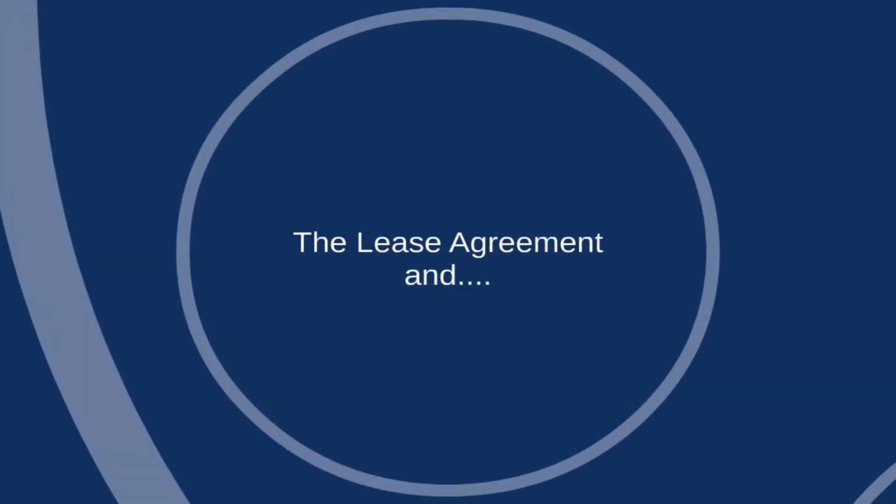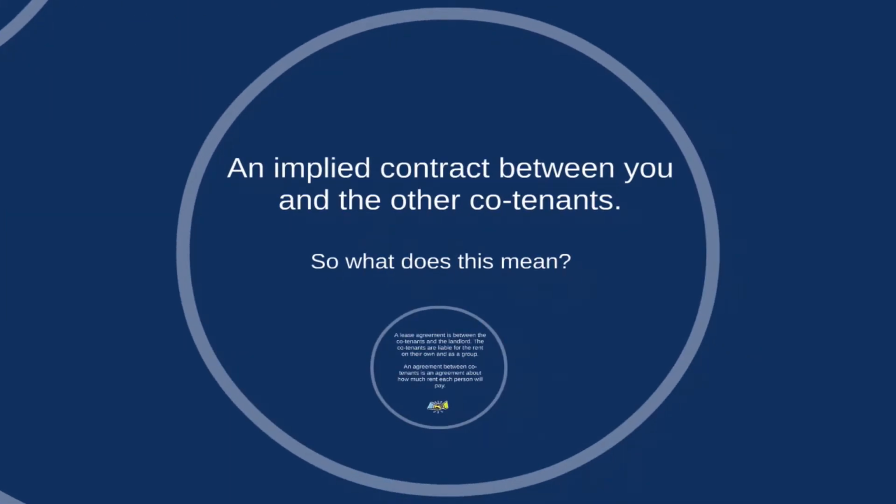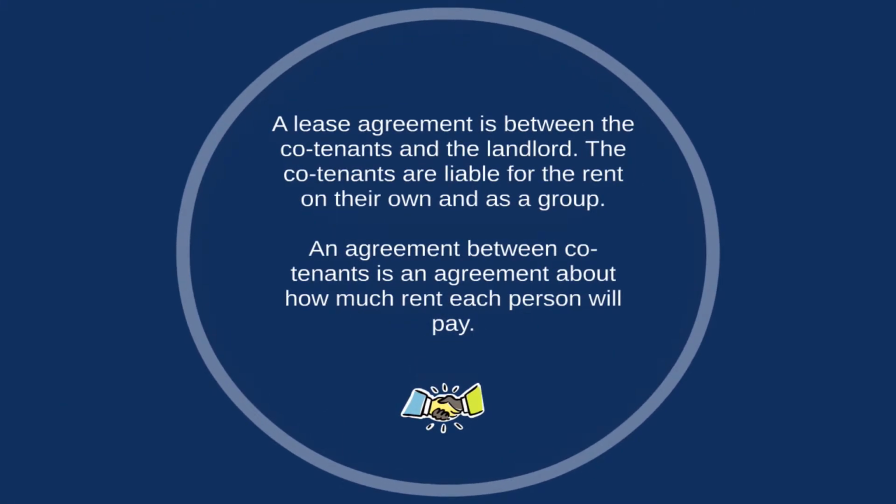The first contract is the lease agreement that you have signed with your co-tenants. The lease agreement is a contract binding the landlord and the tenants. The second contract is an agreement between the co-tenants that's recognised by the law, even if you have not made a written agreement with your other co-tenants. The second contract is an agreement between the tenants to share the rent and bills between them. For example, the agreement may be to split the rent into 3, to pay the rent each week, and to promise to do these things until the lease ends.